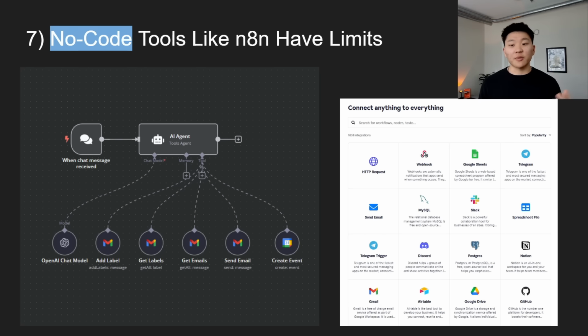And it has a ton of pre-built integrations, as you can see right here. Connect anything to everything. I think there's like 1,000 integrations right here. And all of these different integrations are API calls. They're just wrapped up, once again, in a pretty way for us in a user interface. And like I talked about earlier, when I started, I didn't even know what an API was, so the barrier to entry was super low. I was able to configure this stuff easily.